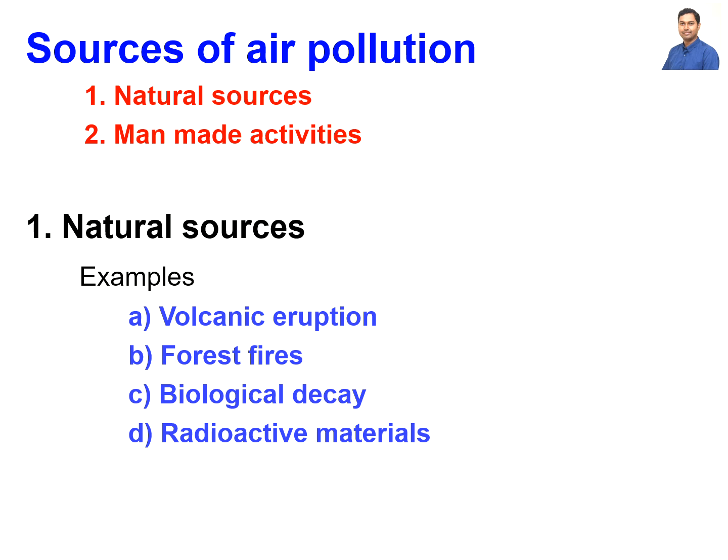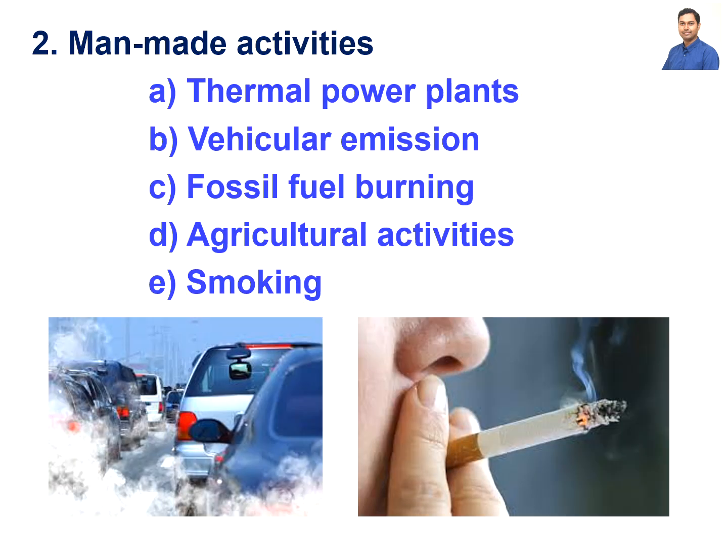Here are some of the natural sources. The first is volcanic eruption. The second is conflagration, that is, forest fires. The third is biological decay. The fourth is radioactive materials. The second kind that I was telling you about is man-made activities like thermal power plants, vehicular emission, fossil fuel burning, agricultural activities, or smoking. We can easily control these man-made pollutions so that our atmosphere will be clean.